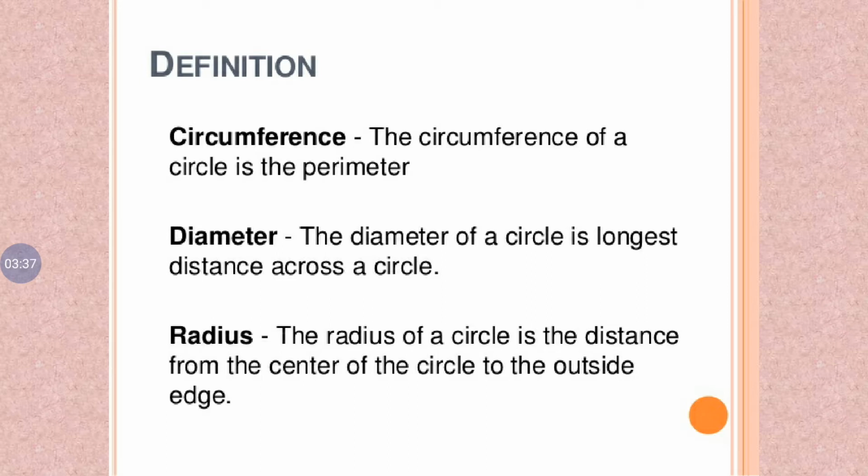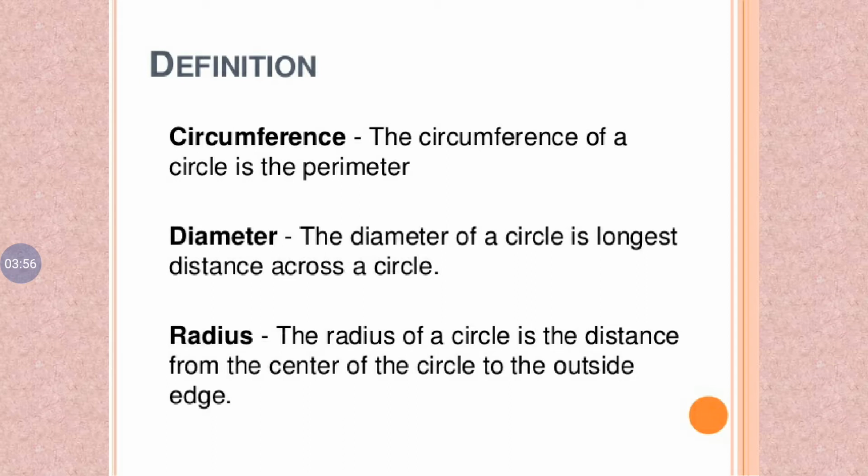Radius. The radius of a circle is the distance from the center of the circle to the outside edge, the boundary of the circle. Center means origin. The circle is the collection of all points in the plane at a fixed distance from a fixed point, the origin, that is the center of the circle.